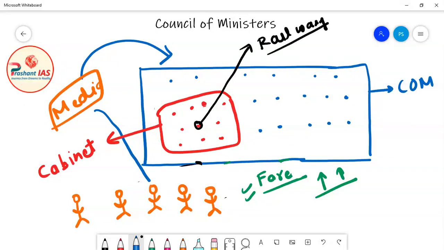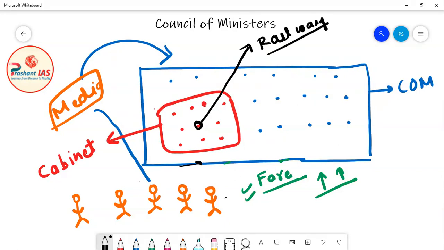Now what will people do? People will go to the media and say, sir, please decrease the charges. The government has done wrong by increasing the railway charges. And now the government has to give an answer to people. Why? Because ultimately everyone is responsible to people. Ultimately Lok Sabha is also responsible to people. Definitely people cannot do anything at this point of time, but in the next election these ministers and these members of Lok Sabha have to ask for votes from people only. So definitely now these ministers will have to give their answer to people.